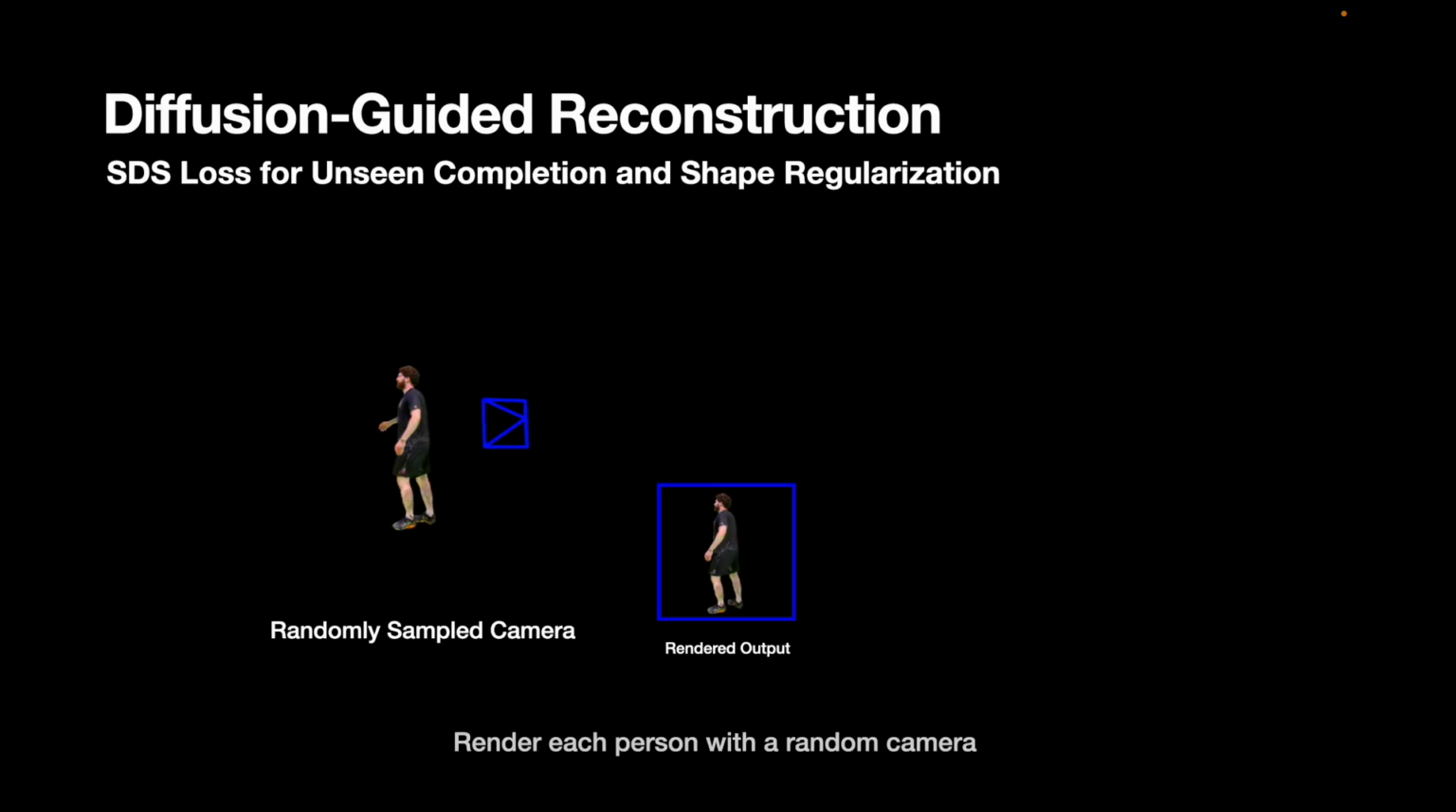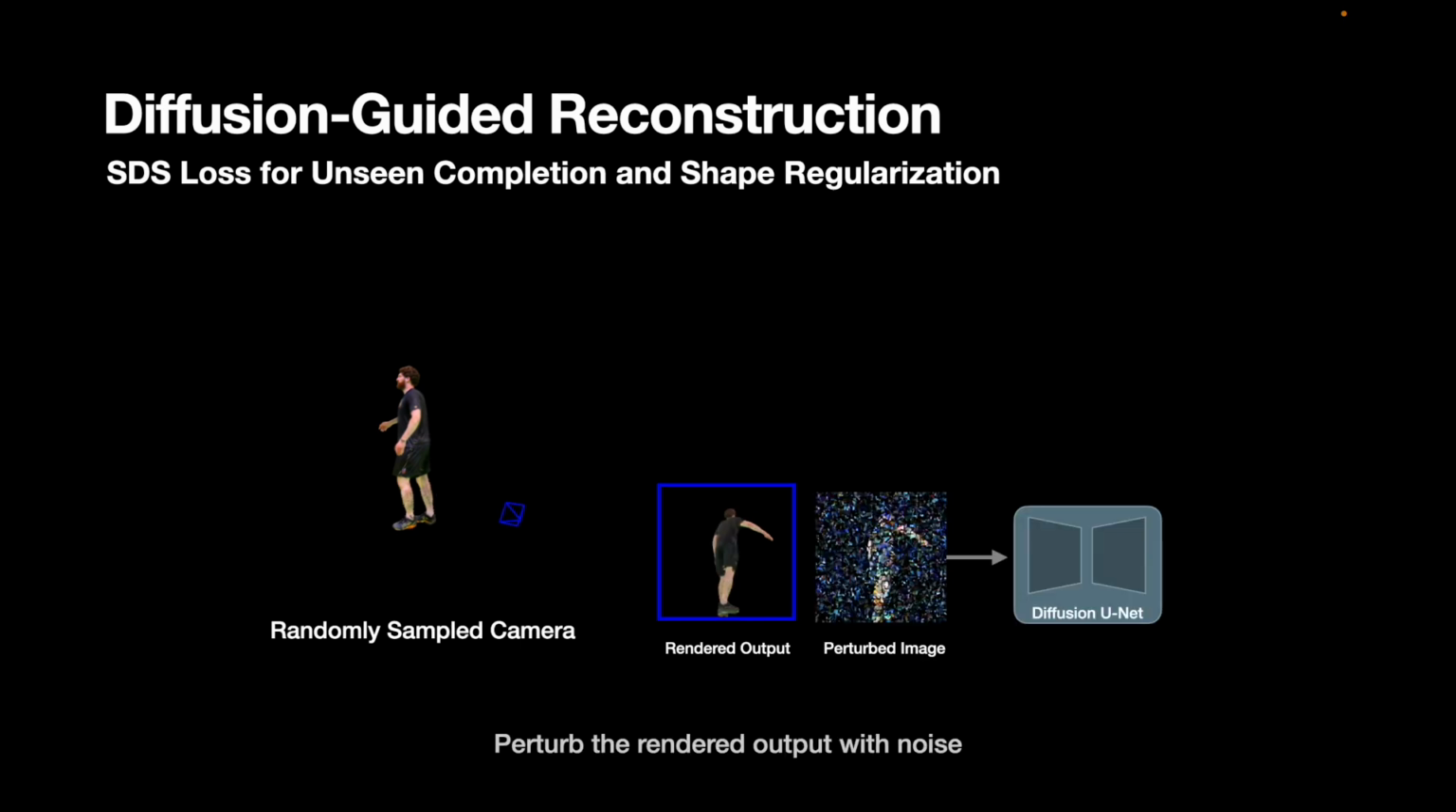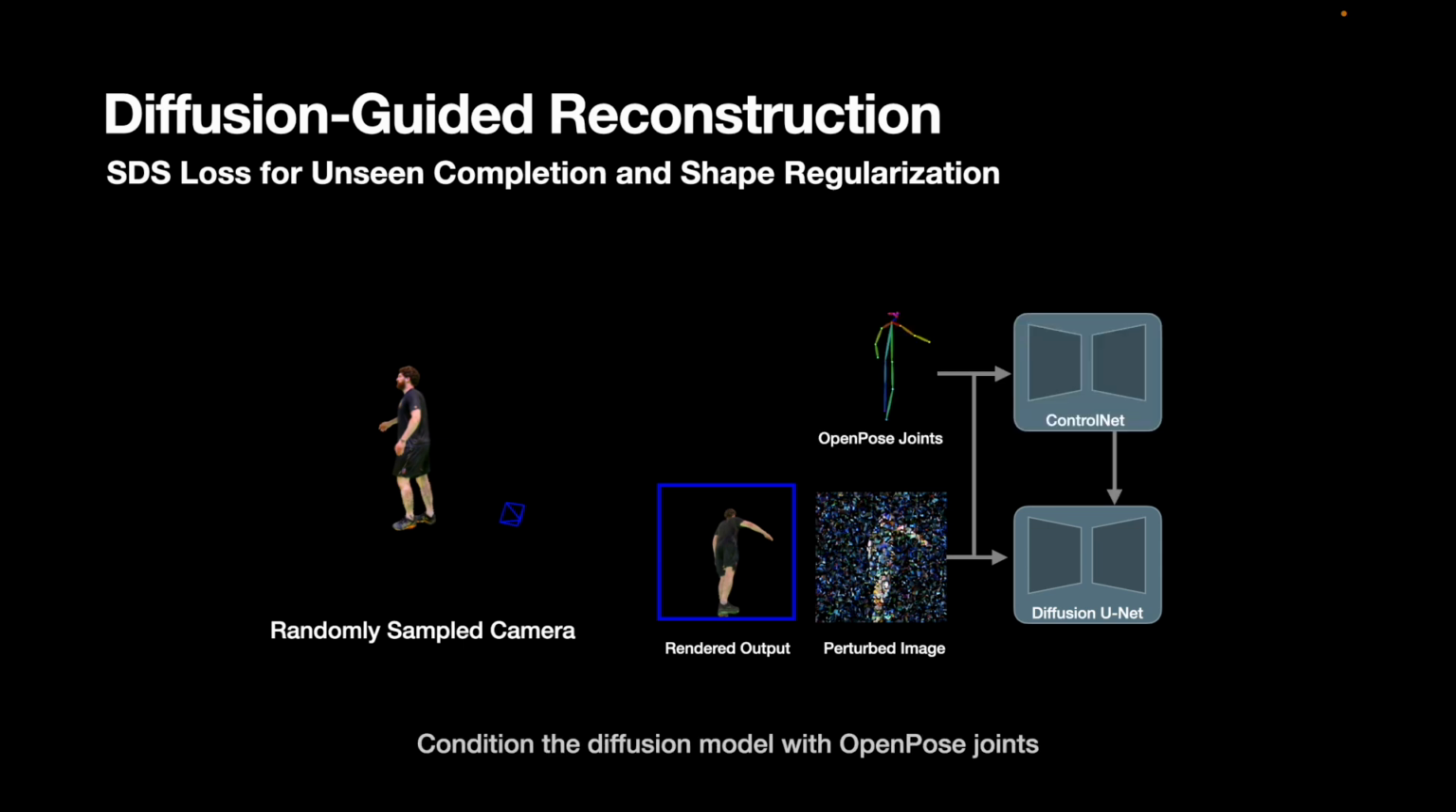To calculate the SDS loss, we first render each person with a randomly sampled camera. Then we perturb the rendered output with a random amount of noise and query it into a pre-trained image diffusion model. We use OpenPose ControlNet with the projected body joints to reduce possible discrepancies in body pose between the diffusion model's denoised output and the rendered output.